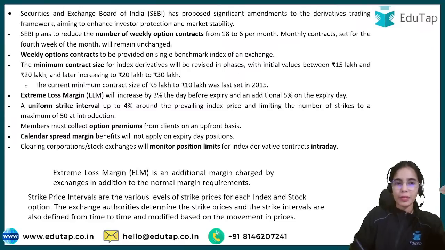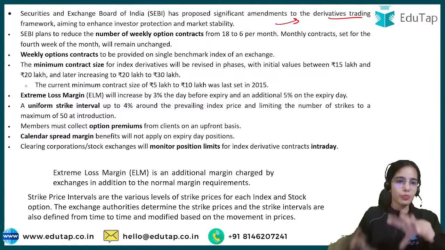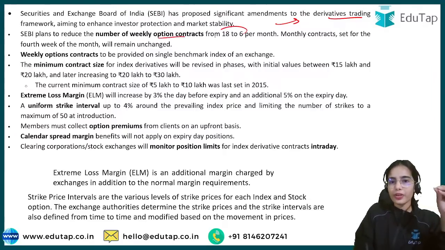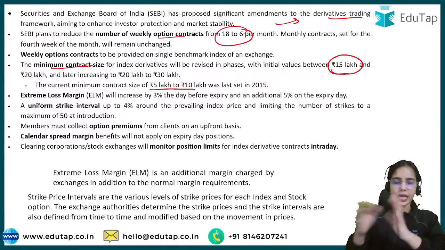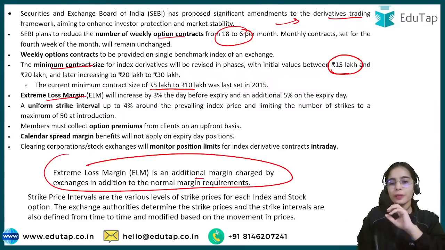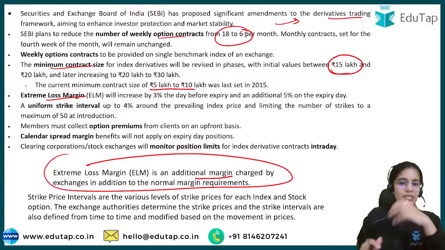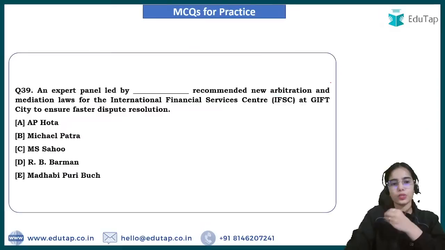Okay, so this is the basic idea, that SEBI has proposed significant amendments to the derivatives. This is just a proposal, remember this. The number of weekly option contracts will be reduced. The minimum contract size, before it was 5 to 10 lakh, now it will be between 15 to 20 lakh, and 20 to 30 lakh in the later periods. Extreme loss margin means additional margin that is taken above the normal margin, so that is increased to 3% and an additional 5%. So this is the idea.